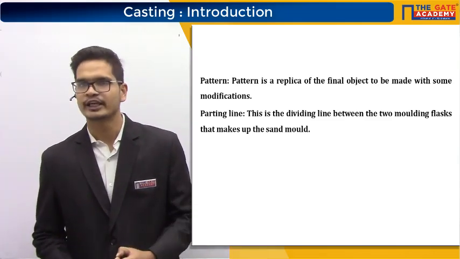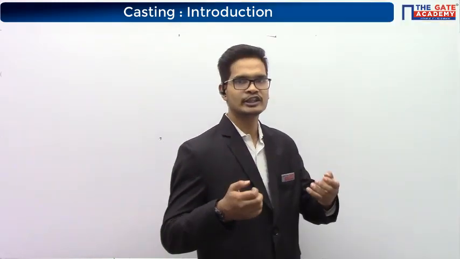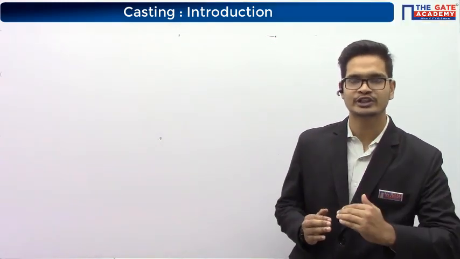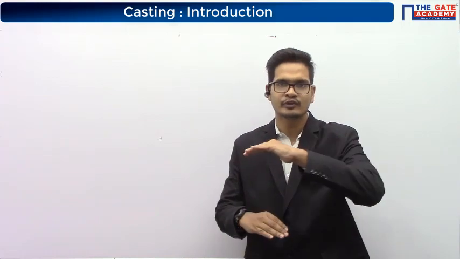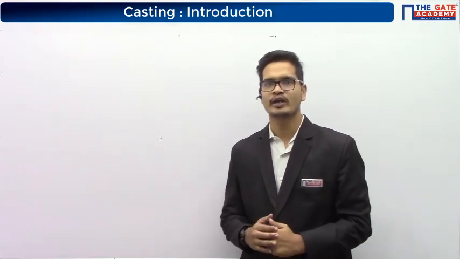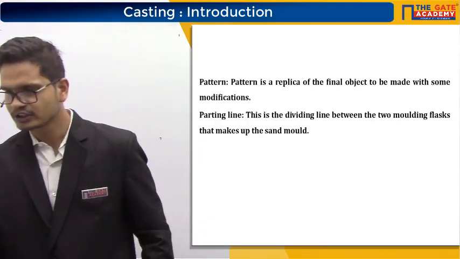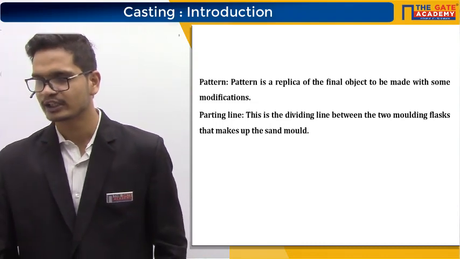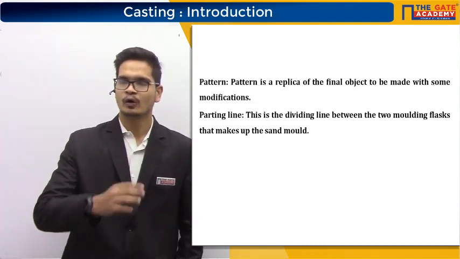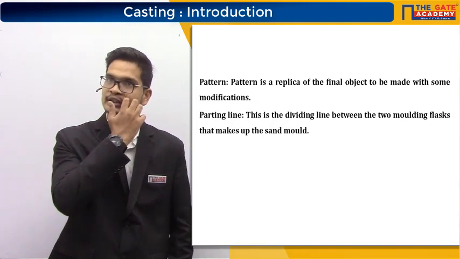Then we have the parting line. See, we used different flasks. We used cope, we used drag. So there will be a line between the cope and the drag. That line is called the parting line. It is a dividing line between 2 molding flasks that make up the sand mold. Please copy this.